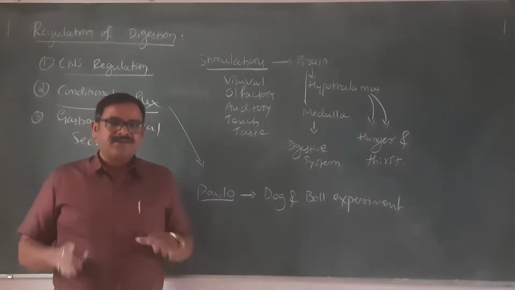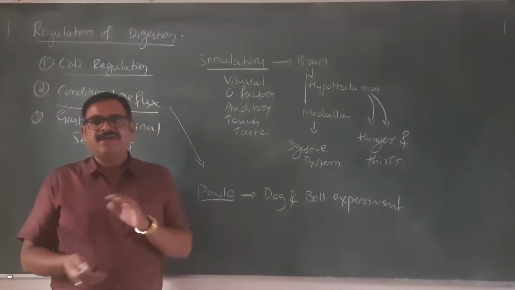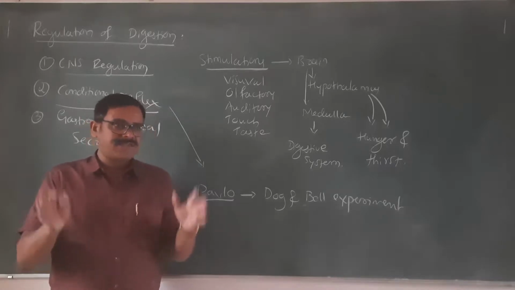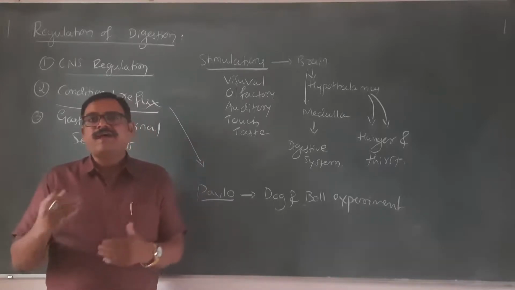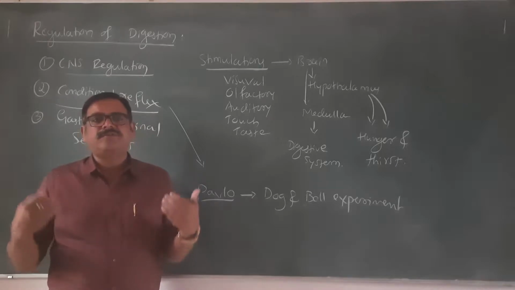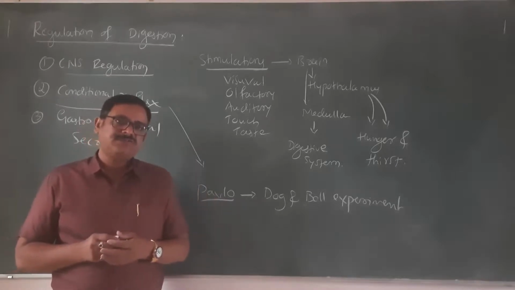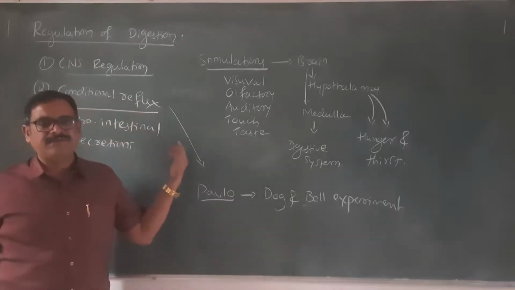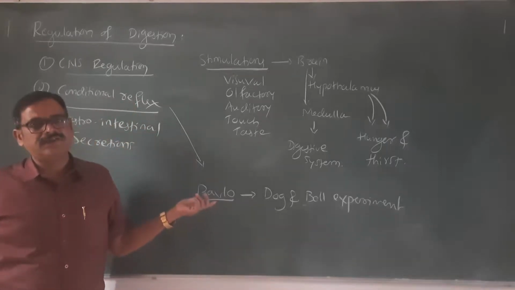Your system has understood and become accustomed that at so-and-so time the food is available, so the system will be ready with all its gut juices. This is called conditional reflex, which also regulates our digestion.